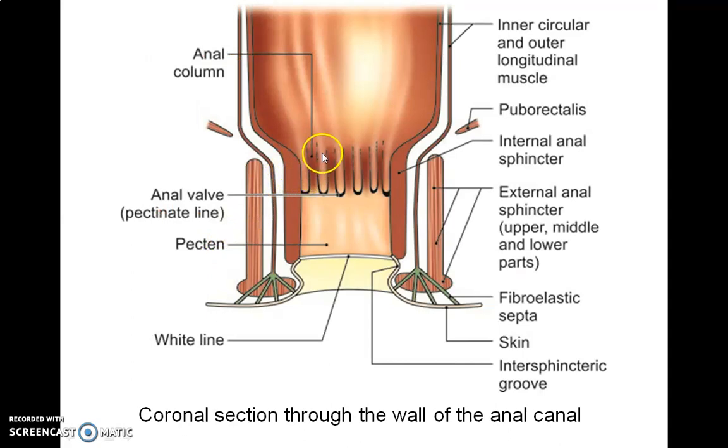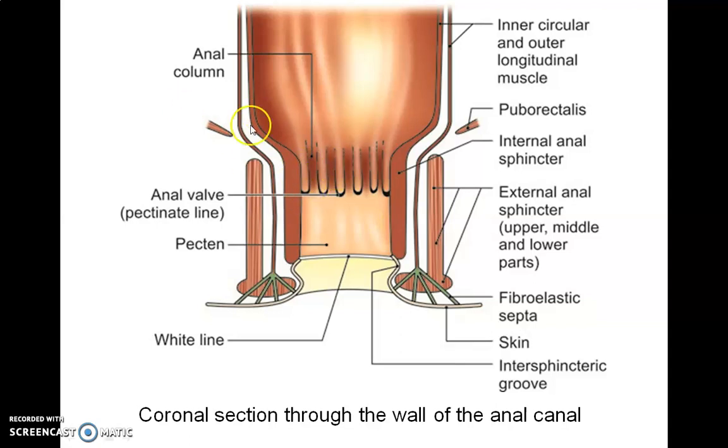The upper part is the mucosal part. It is 15 millimeters long. It has features of anal columns. These are the anal columns. These are permanent longitudinal mucous folds, 6 to 10 in number, and contain radicles of the superior rectal vein.